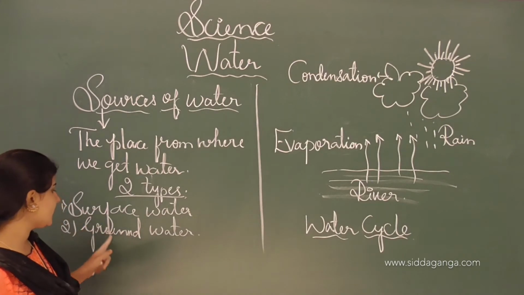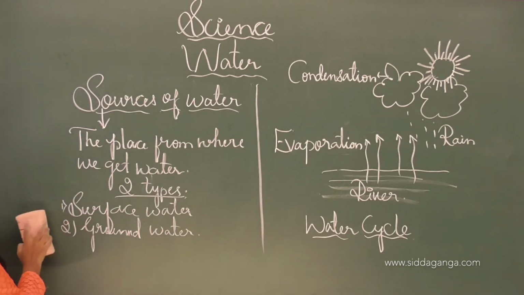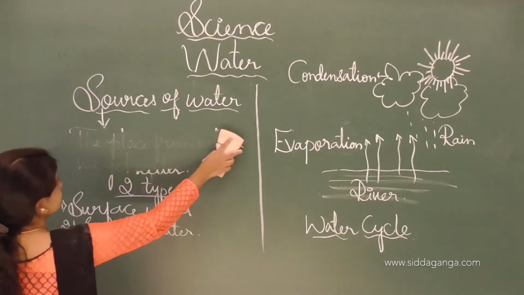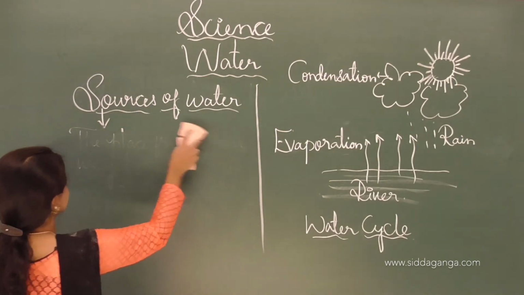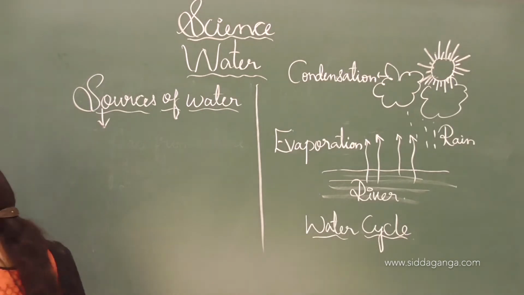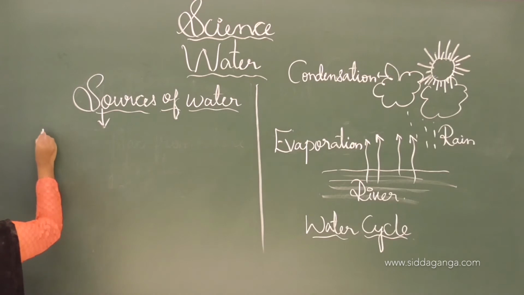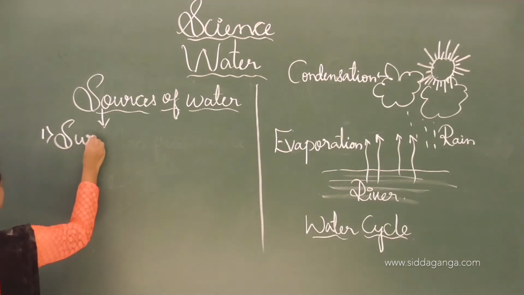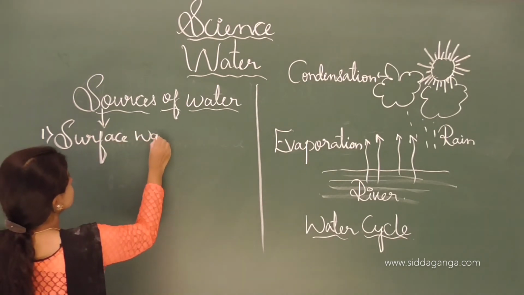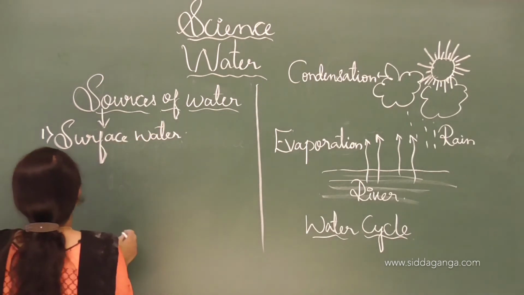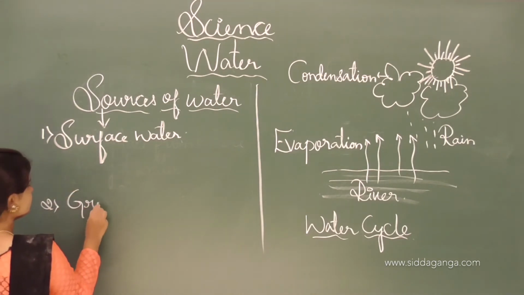One is surface water and another one is groundwater. We will learn surface water now. This is the first type and groundwater is the second type.